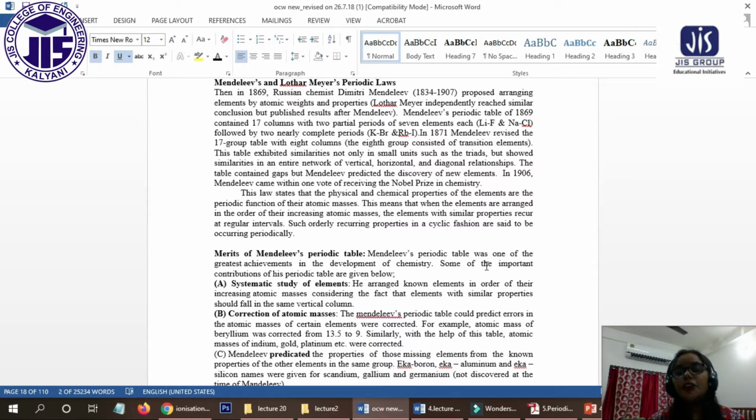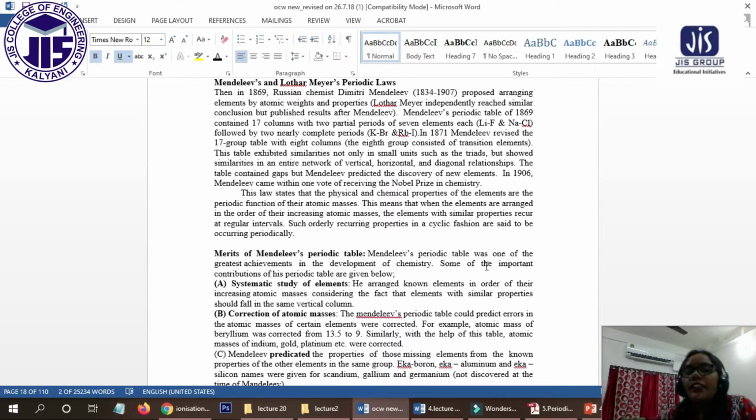If we arrange the elements according to similarities, we can put some of the elements in a group, and for that group the specific properties will be there. That is why we need not memorize the properties of each and every element. Okay, so this is the importance of using the periodic table.